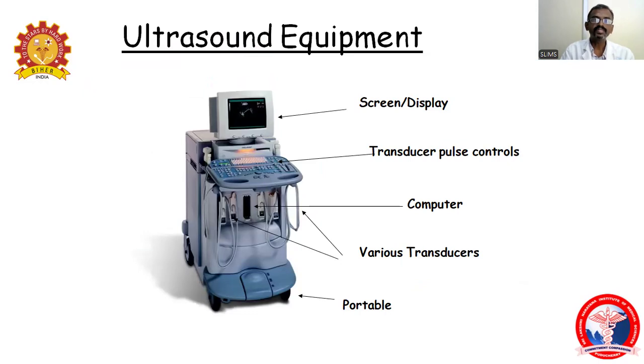So these are the equipments. Normally the ultrasound equipment will have a screen and display, a transducer pulse control, a computer, and various transducers. Normally there will be 3 to 4 ports for the transducers, and it can be portable from one place to another.